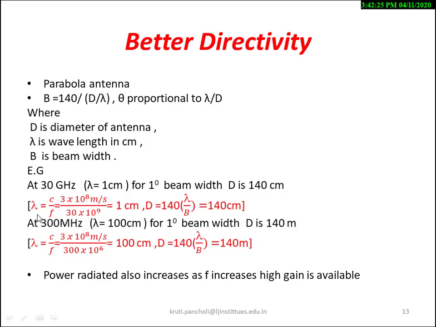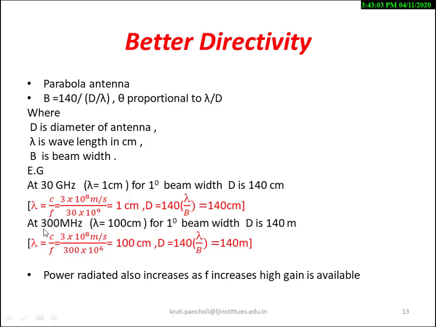Here it is like this. Lambda is equal to C upon F. C is equal to 3 into 10 raised to 8 meter per second. F is 30 gigahertz or 30 into 10 raised to 9. So this value is 1 centimeter. For B equal to 1 degree, D is equal to 140 lambda upon B. So it is 140 centimeter. So D, the diameter of the antenna, is 140 centimeter if the frequency is 30 gigahertz.